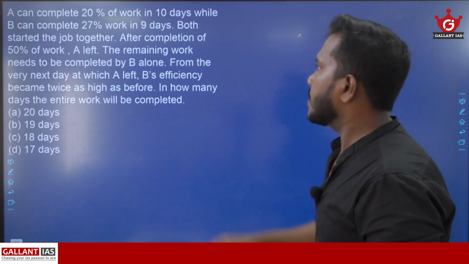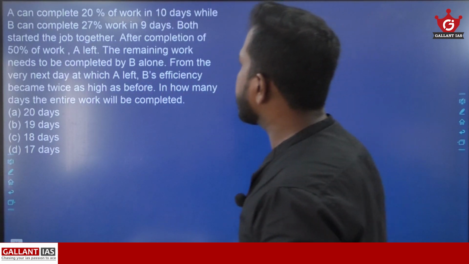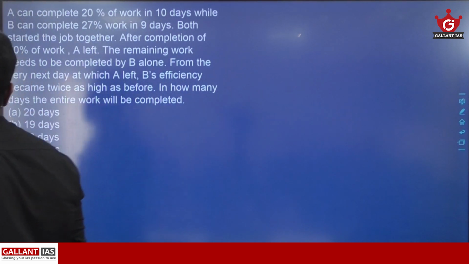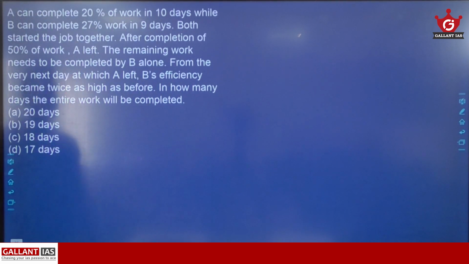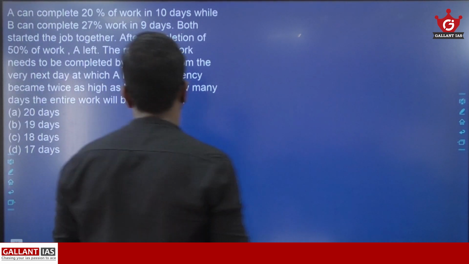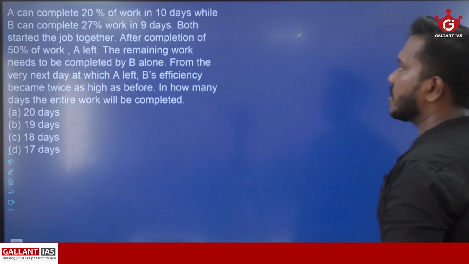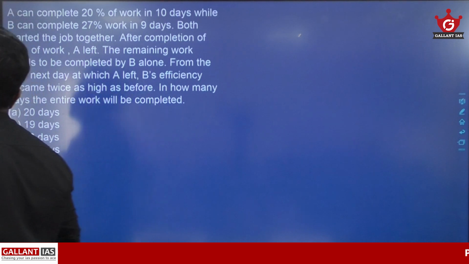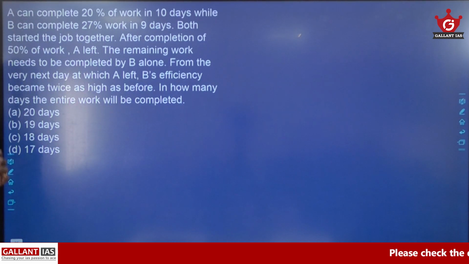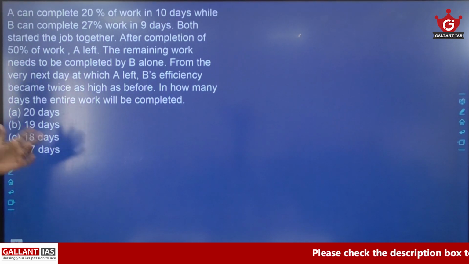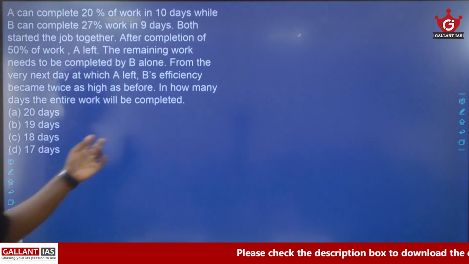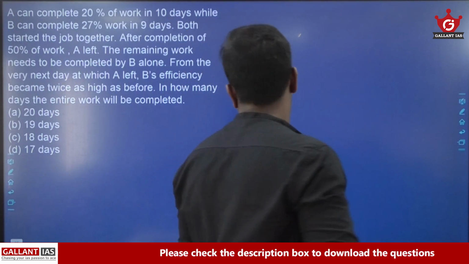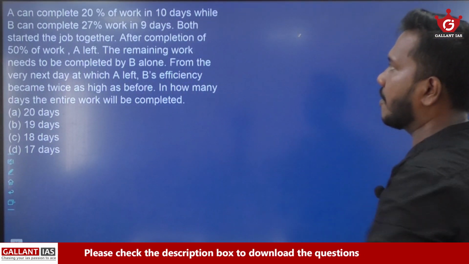Okay, now let's solve this question. A can complete 20% of work in 10 days. B can complete 27% of work in 9 days. Both started the job together. After completion of 50% of work, A left. The remaining work needs to be completed by B alone. From the very next day at which A left, B's efficiency becomes twice as high as above. In how many days will the entire work be completed?